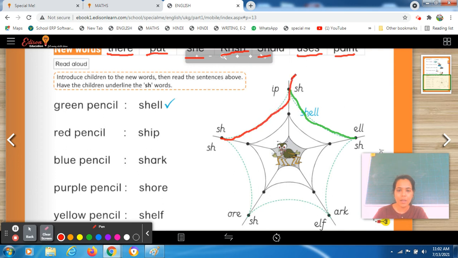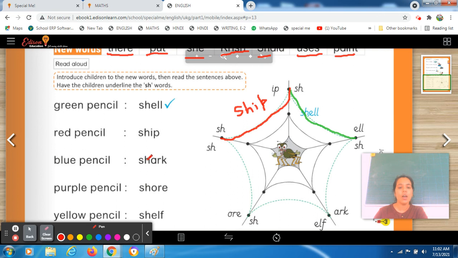Okay, make your web neat and clean and colorful. So this one is done. But here you have to write the whole word also. Ship. In this way you have to write it over here.